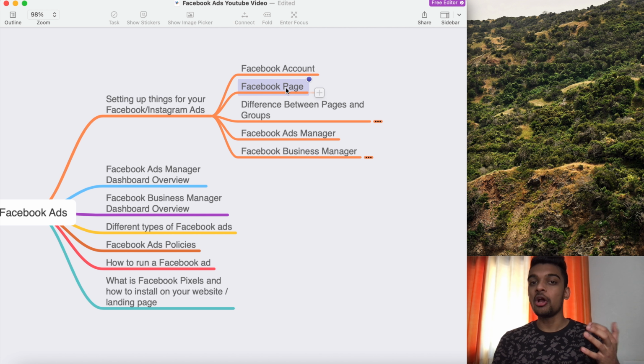So let's talk about a Facebook page, then we'll talk about the difference between the Facebook page and the Facebook group. First let's see how you can create a Facebook page. So let's jump into Chrome and let me log in into my Facebook account.